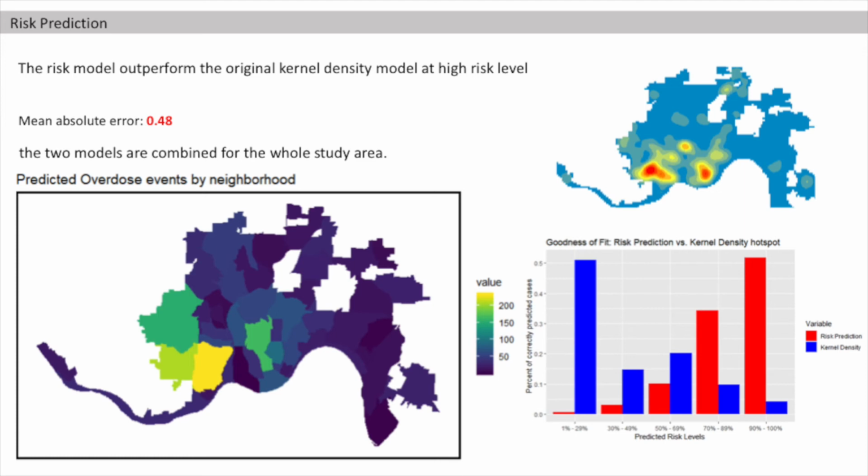This is a map of predicted overdose events based on neighborhood. Our MAE is 0.48, which means that for each unit, our model predicts less than one incident incorrectly. The final comparison of the risk prediction and the kernel density hotspot shows that the risk model outperformed the original kernel density model at a high risk level.